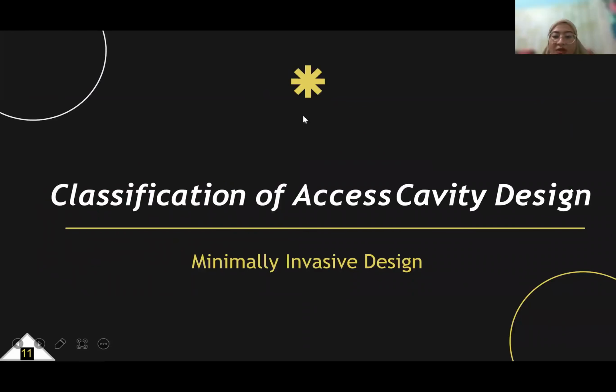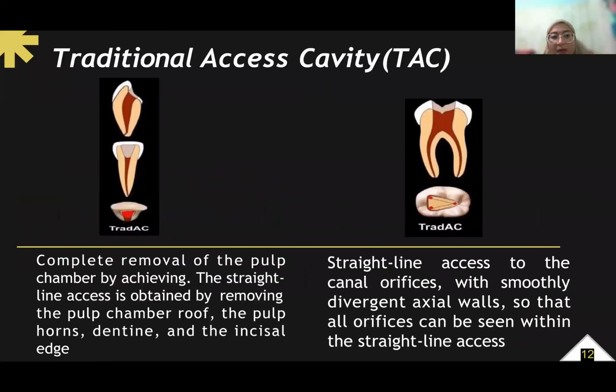And then I would like to explain the classification of access cavity designs, especially for the minimally invasive design. Number 1, traditional access cavity or TAC. Traditional access cavity is complete removal of the pulp chamber roof. As I explained before, the traditional access cavity is the conventional access cavity.